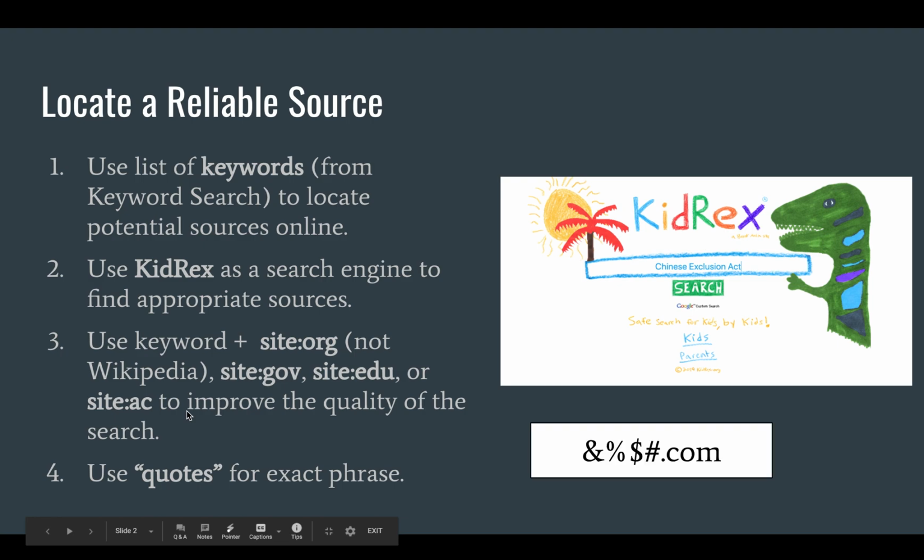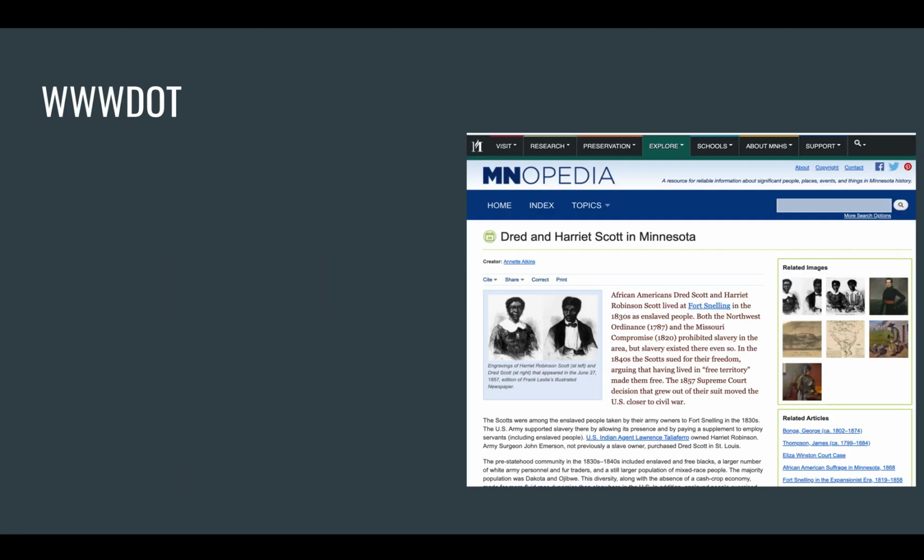All right, back to that .com thing. Something.com you want to avoid using. Doesn't mean you can't use it, but you want to avoid it because .com means commercial. That means it's selling you something and there's a higher chance that the information it's giving you is biased, so not factual.